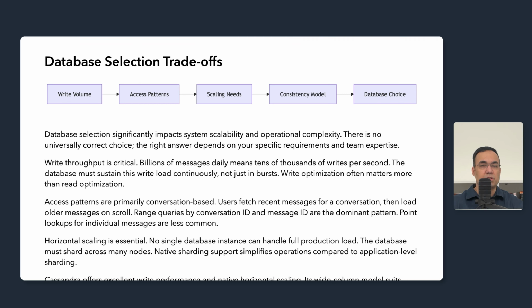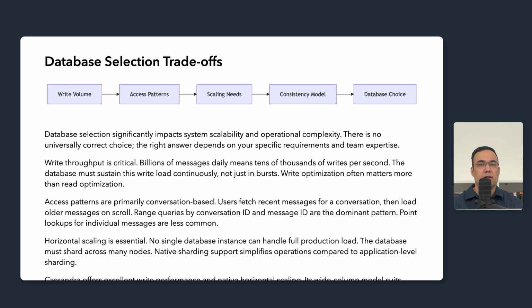Range queries by conversation ID and message ID are the standard access pattern. Point lookups for individual messages are less common. Horizontal scaling is essential at production volume. No single database instance can handle billions of messages. The database must shard across many nodes while maintaining the query patterns we need. Native sharding support simplifies operations compared to implementing application-level sharding ourselves.